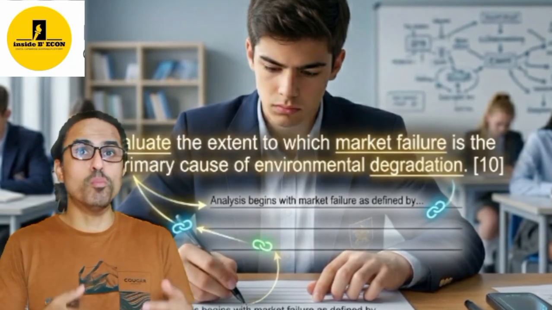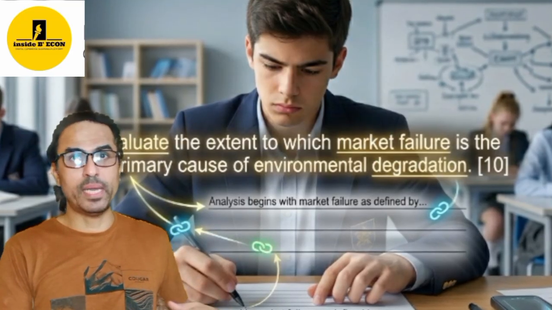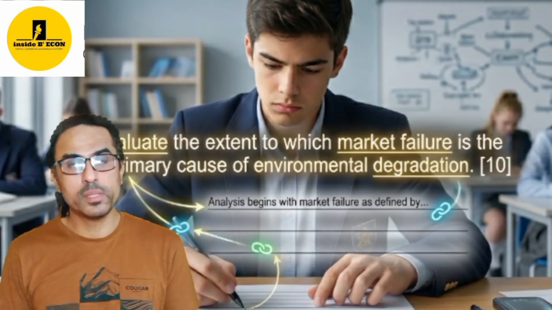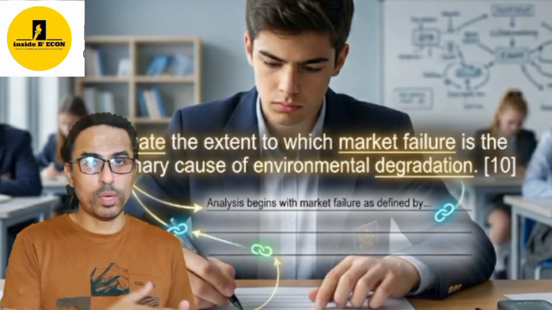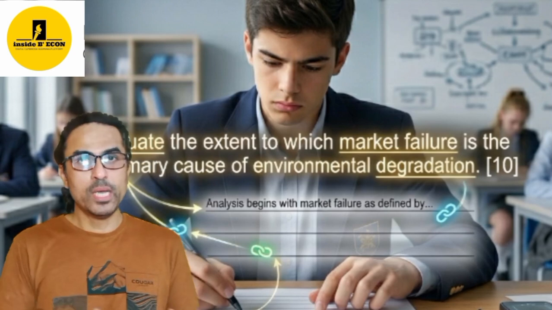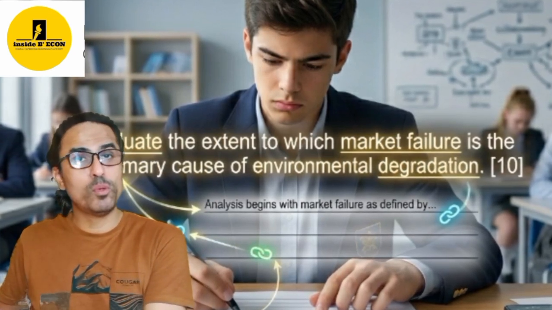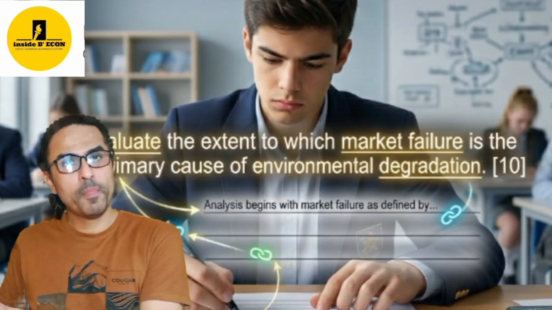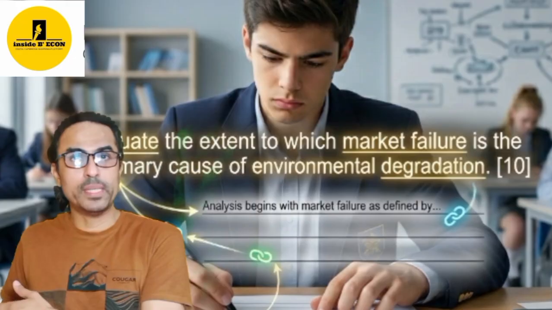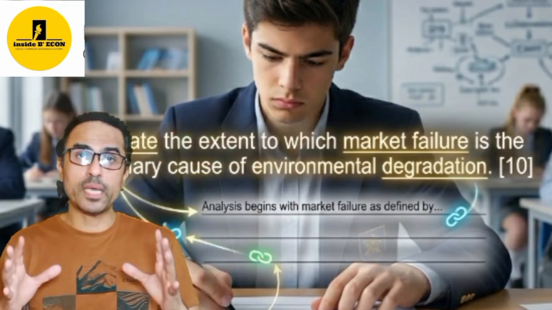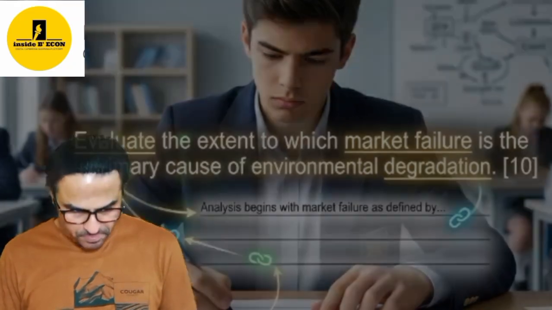And then obviously you need to talk about another policy as well. It could be exchange rate policy or monetary policy, it's entirely up to you. But you have to mention at least one more policy, because in the end you need to compare both of them. So again, let's say monetary policy: you'll talk about how monetary policy would help achieve reduced inflation, and then you will talk about the other side of your argument, that is, the limitation of monetary policy. This is extremely important whenever the command word assess is there, as I mentioned earlier.